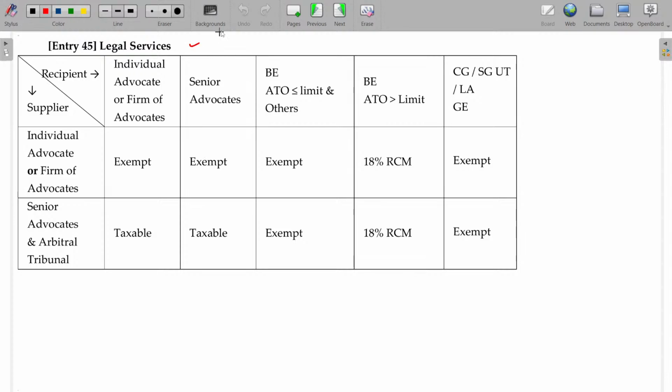Legal services, I have given this as a table. First one is an individual advocate. Next one is a firm of advocates.